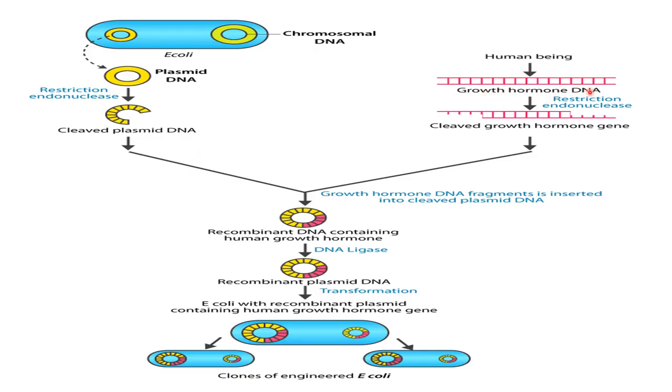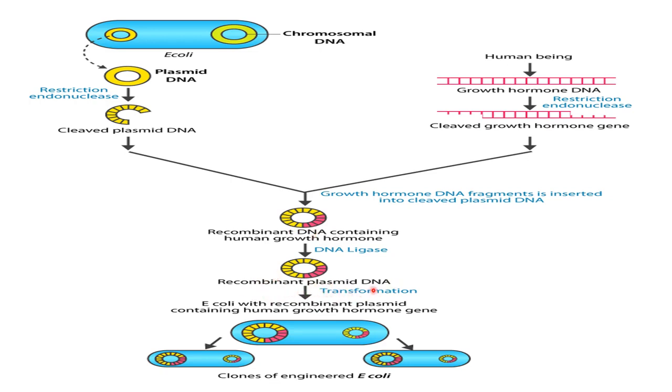With the help of the same restriction endonuclease which we have used here, this particular gene is taken. So the cleaved growth hormone gene has sticky ends for ligation with the plasmid. After that, with the help of ligase enzyme, this gene for growth hormone is ligated with the plasmid DNA, and recombinant plasmid DNA is formed.